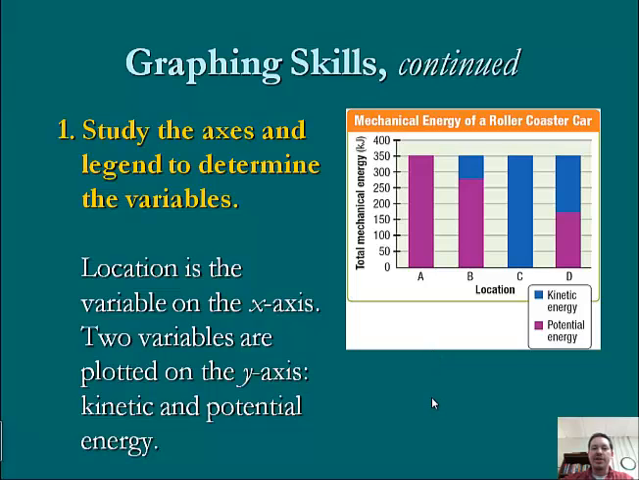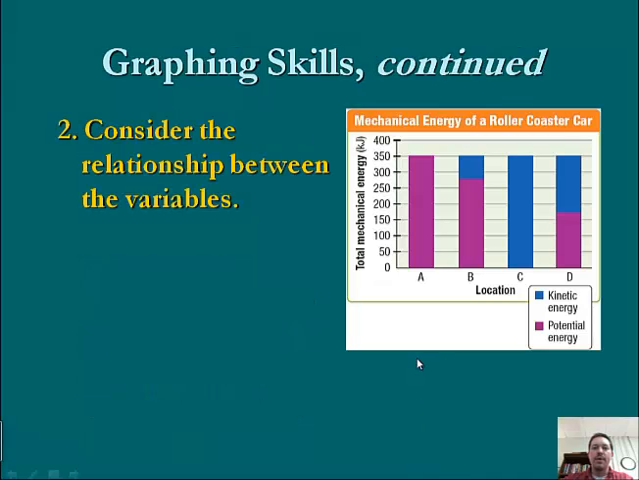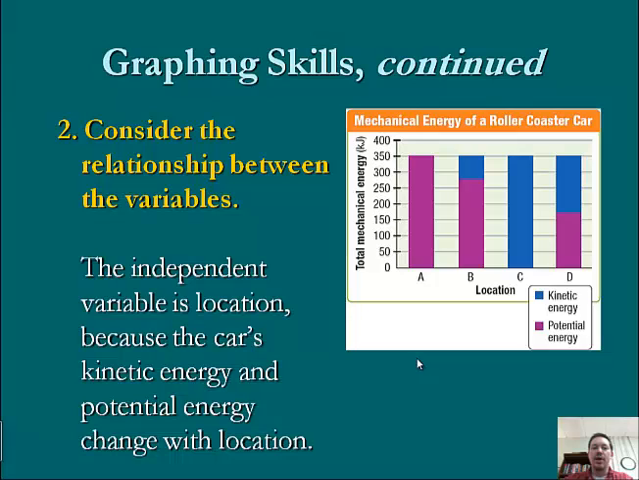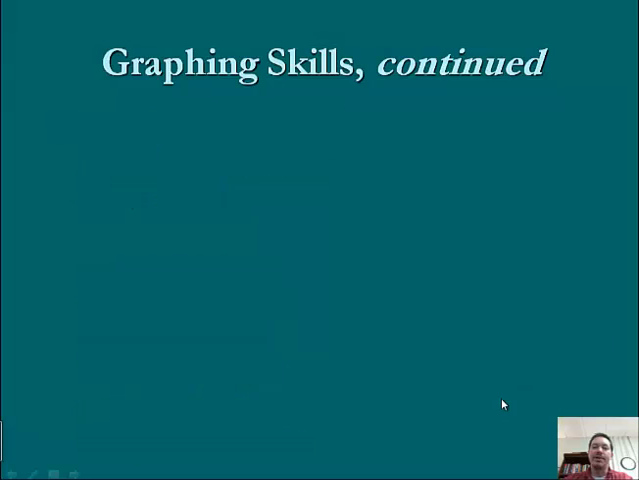Again, location is the variable on the x-axis, so here's our independent variable. And then we've got the mechanical energy on the y-axis, so we've got the kinetic and potential energy and how they relate. So the independent variable is the location, because the car's kinetic energy and potential energy are going to change depending on where they're at on the roller coaster. So they're going to change with location. So at the top of the hill, there's going to be a different value of kinetic to potential energy compared to the bottom of the hill.